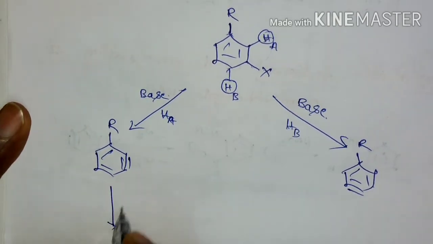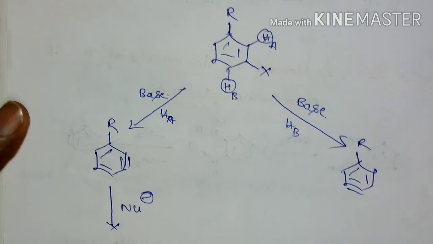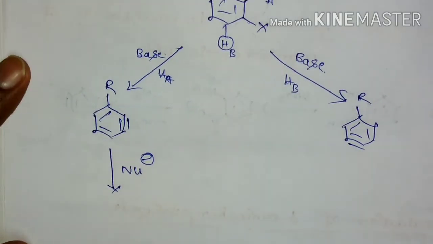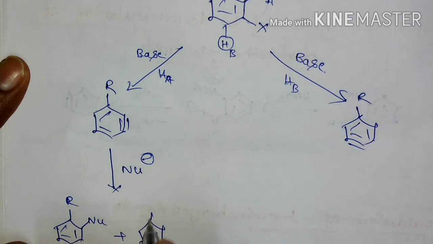Now if it reacts with a nucleophile, I may get the nucleophile here, plus I am going to get nucleophilic substitution at the meta position.